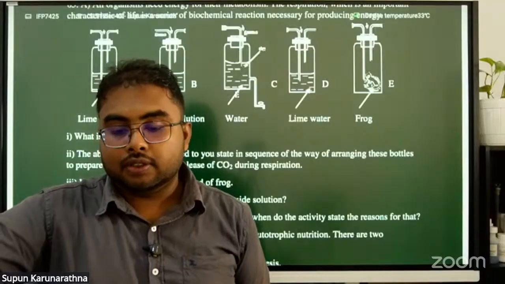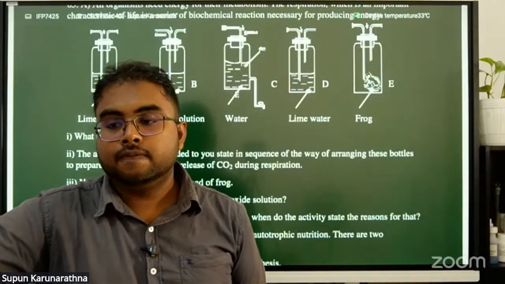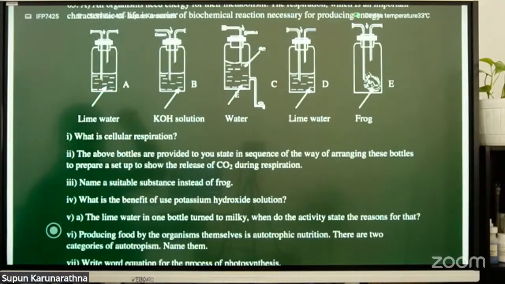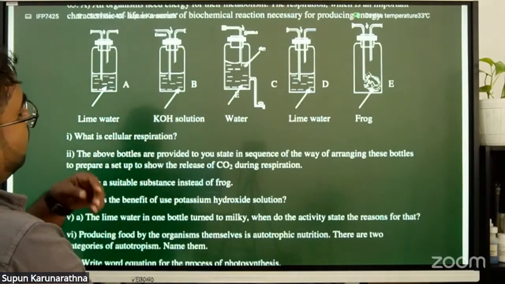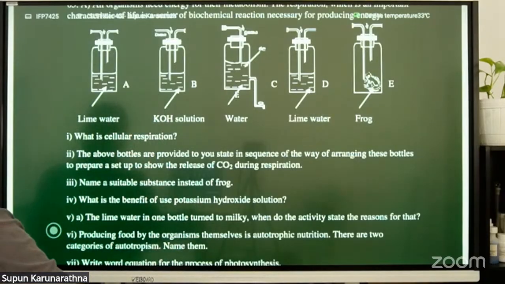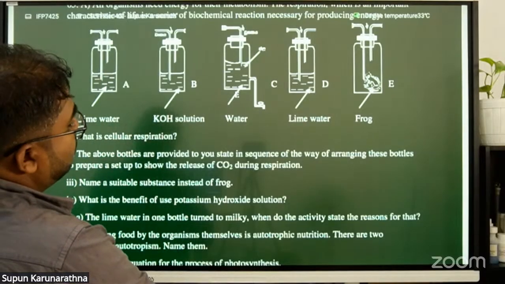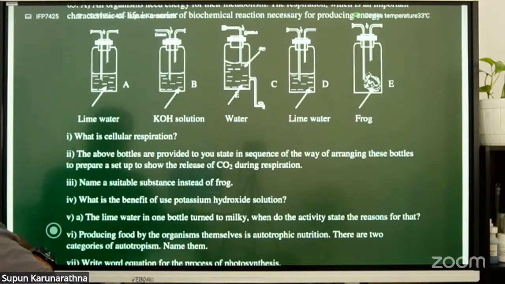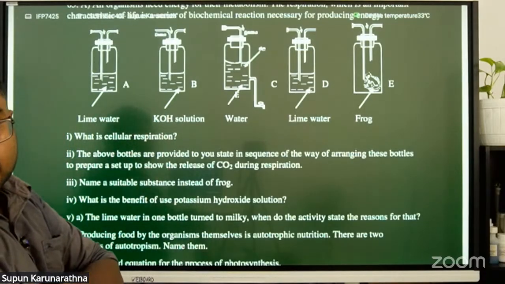Okay, next one. Come to the next question. The bottles above are provided to you. State in sequence the way of arranging these bottles to prepare a setup to show the release of carbon dioxide during respiration.